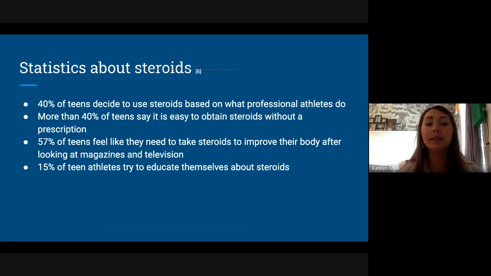And that last statistic is really scary to me because athletes are the ones that use the steroids and they don't want to know more about them. And as we saw in the previous slides, these steroids can cause major problems, especially mixed in combination with other medications. So I definitely think we need to bring more awareness to teens because this is the age they start doing it.